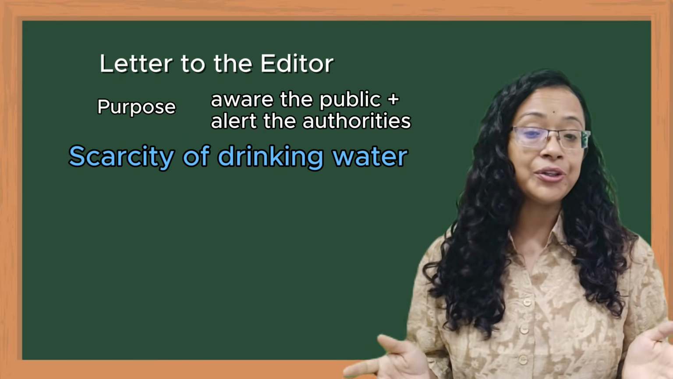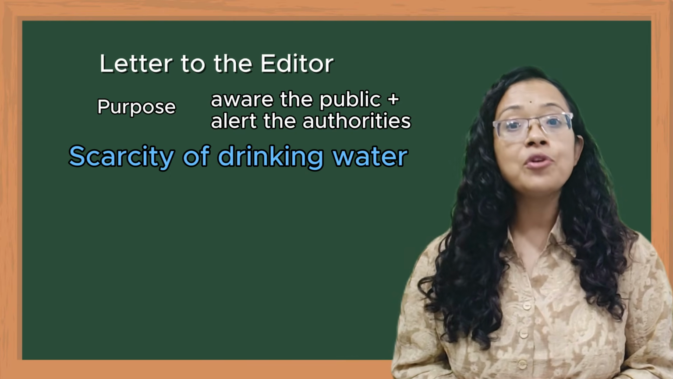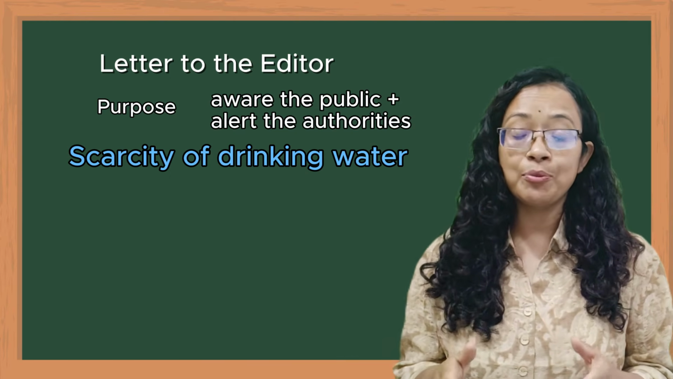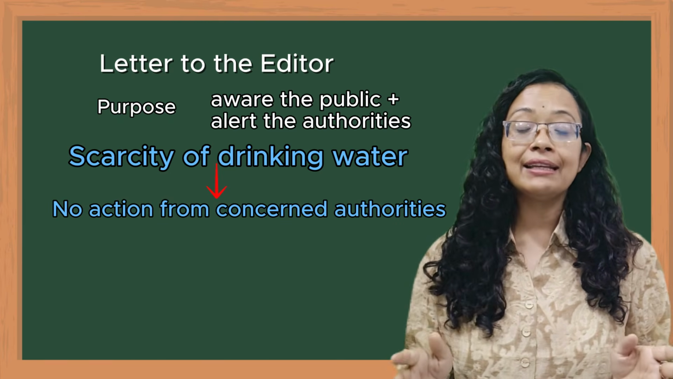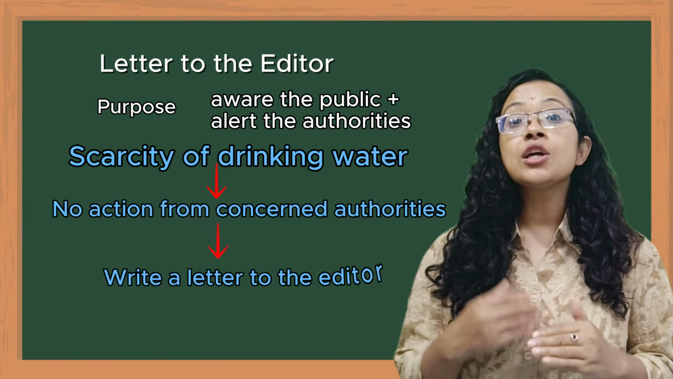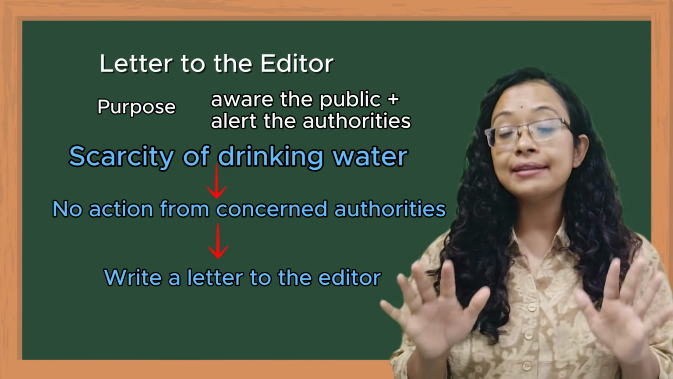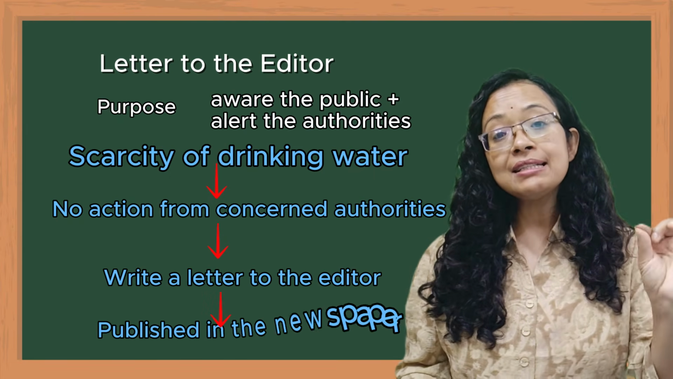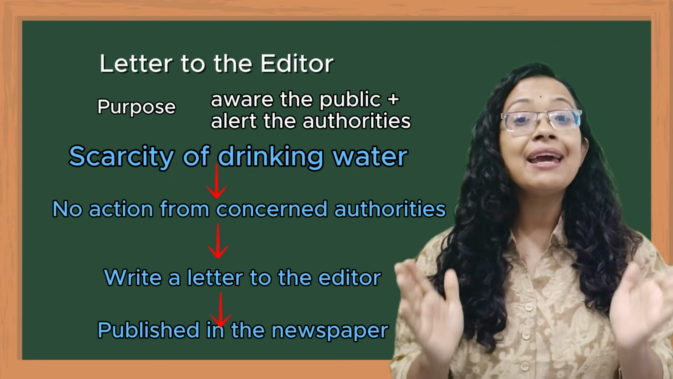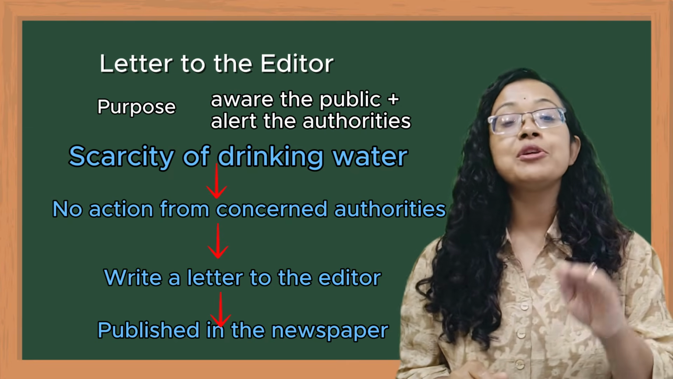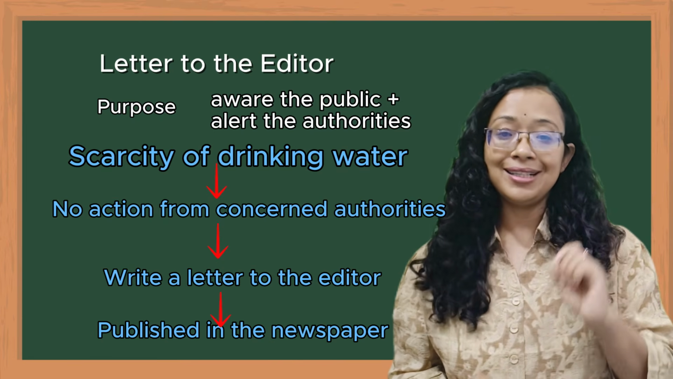For example, in your area, you do not have a good source of drinking water, and moreover the number of inhabitants or the population is increasing day by day, and the concerned authorities are not taking any steps. So in that case, one of you is going to write a letter to the editor regarding that issue, and the letter is published in the newspaper, and through the newspaper all the people are informed, while the concerned authorities will also be notified about that issue and they will take the action accordingly.